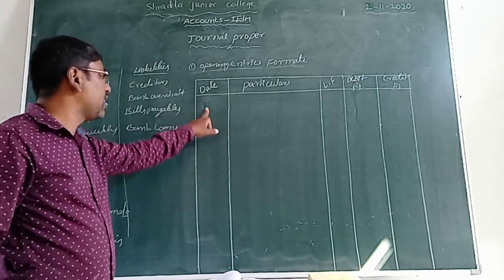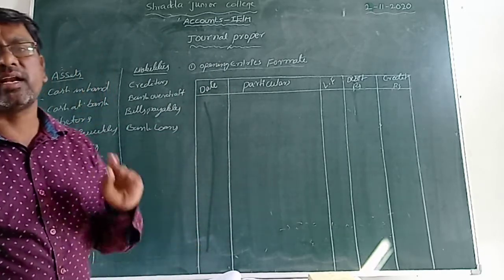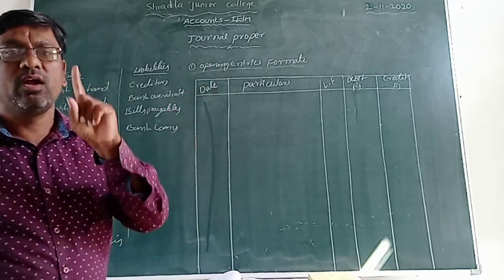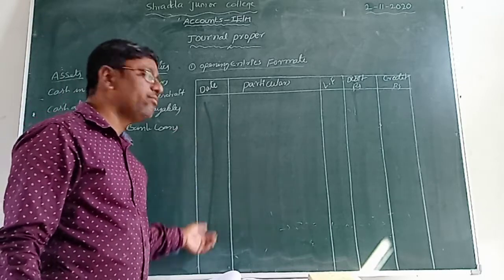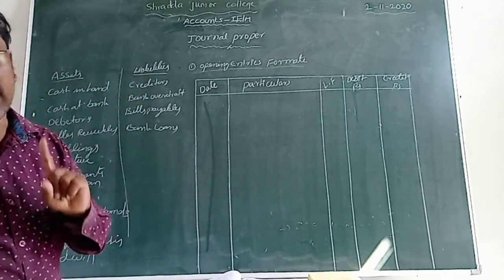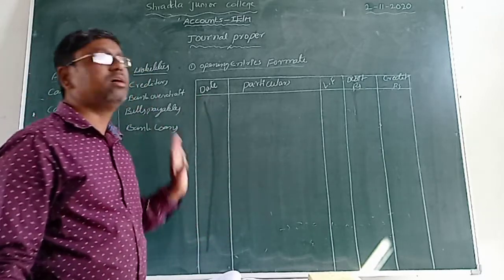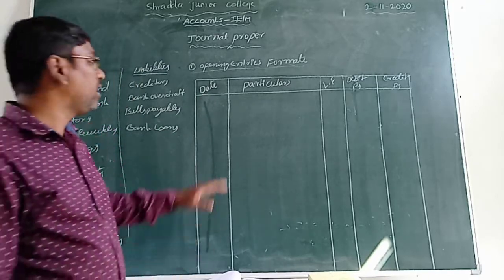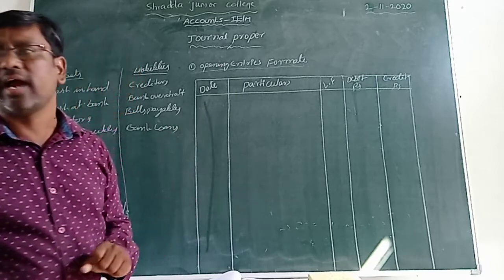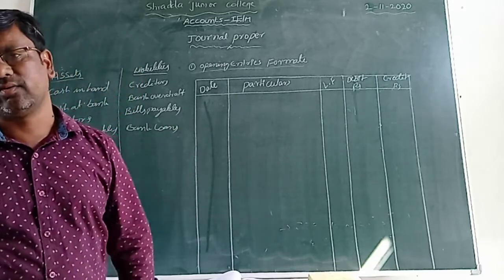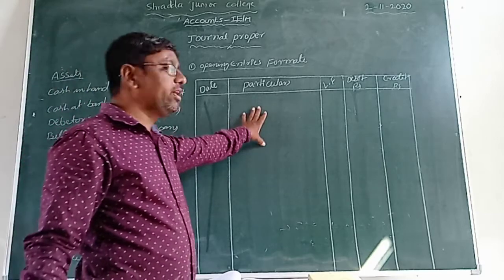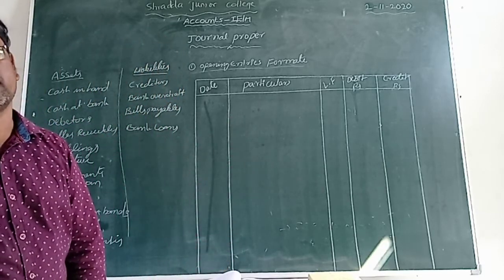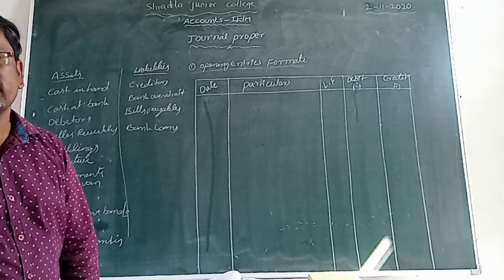So what is the first column here? Date. You can write the date only a single time in the opening entries. We cannot record every transaction's date. We record the starting transaction and we write the date only one time. Now here particulars is there. In particulars, what we can write here? Assets and liabilities.